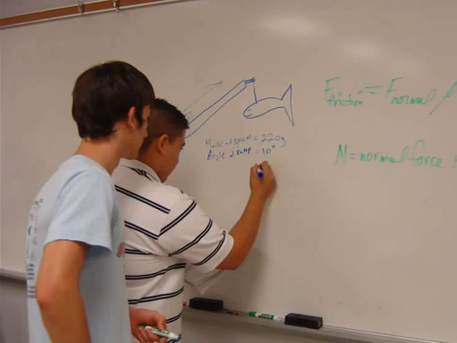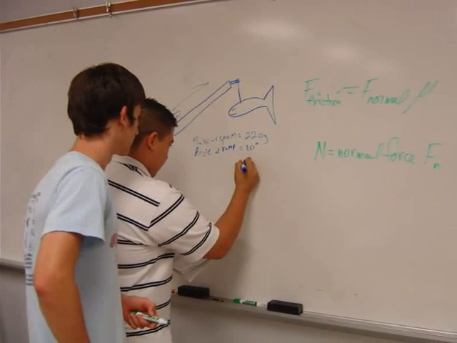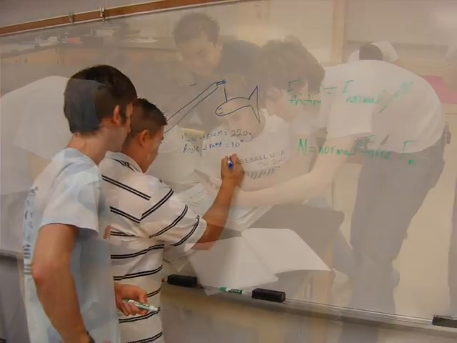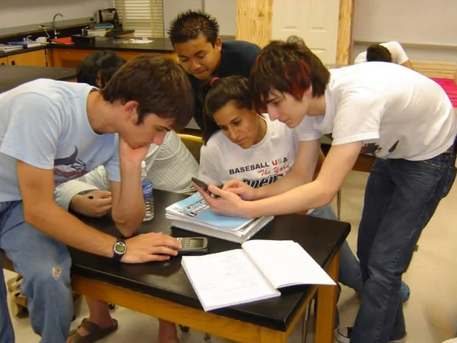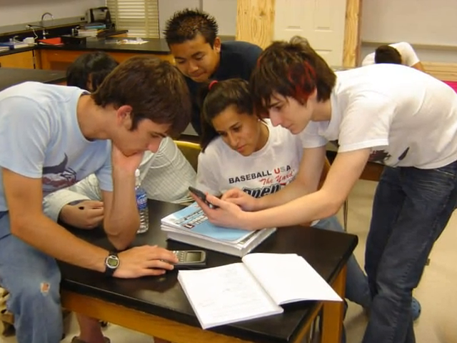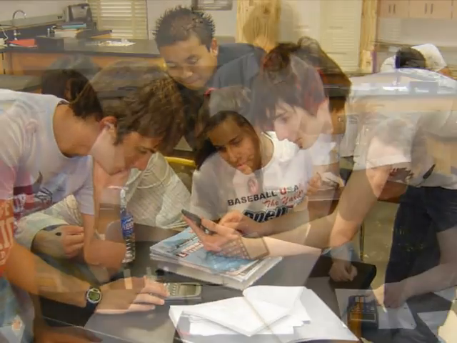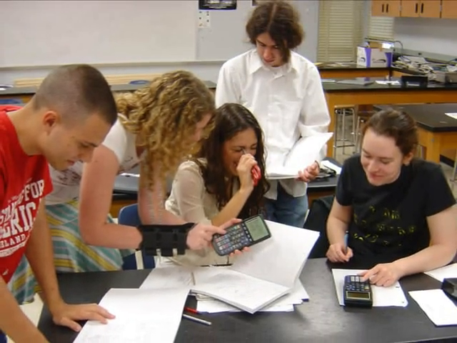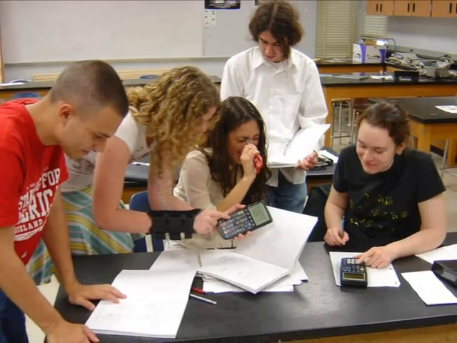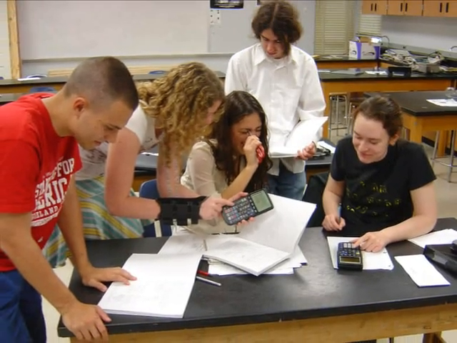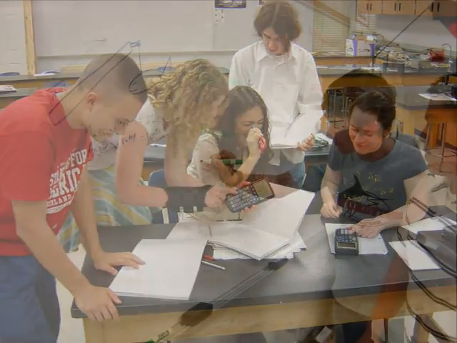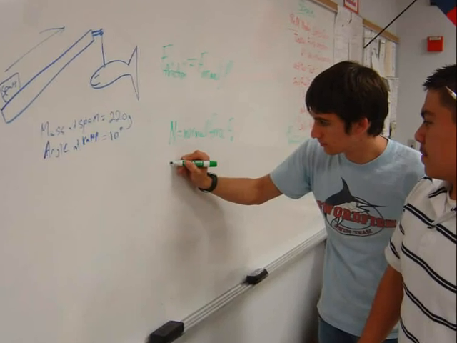So now we calculate the force needed to exceed friction. Recall that friction equals N times mu, and N equals m times a, and then you multiply by the constant mu, which is 0.5, and your answer is 98 newtons.